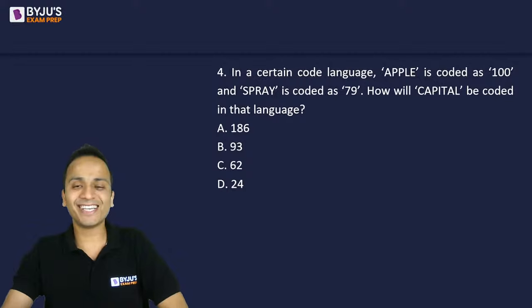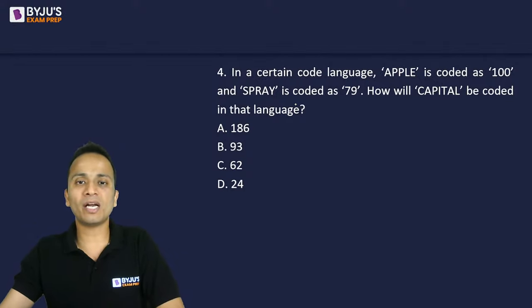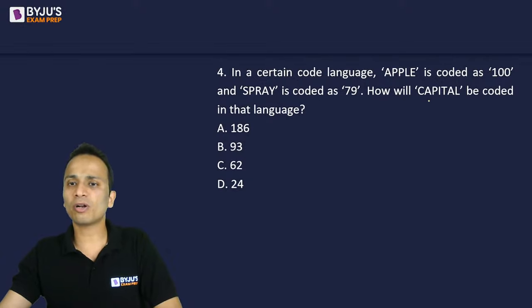Question number 4, a tricky question on coding and decoding. So Apple का code दिया हुआ है 100 and Spray is coded as 79. We have to find the code for Capital.